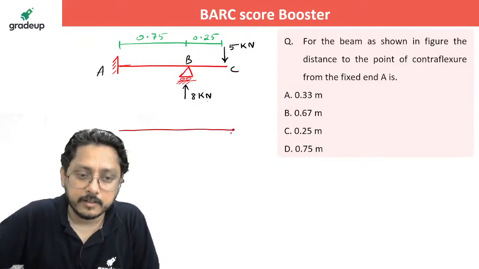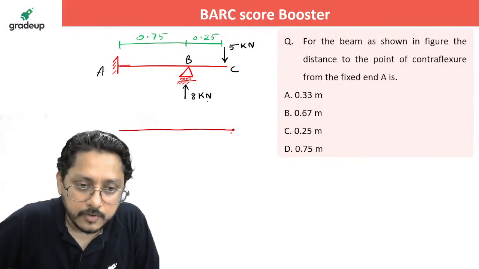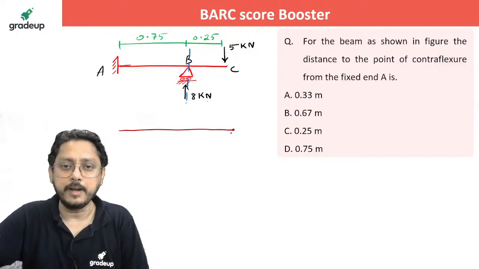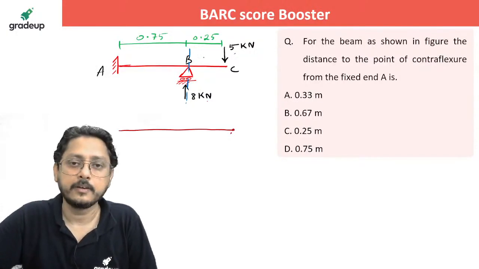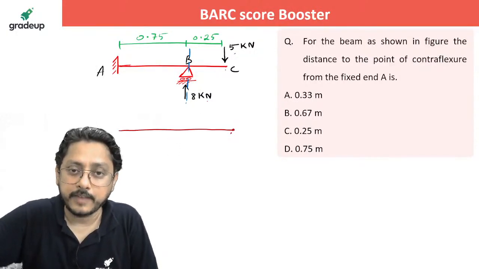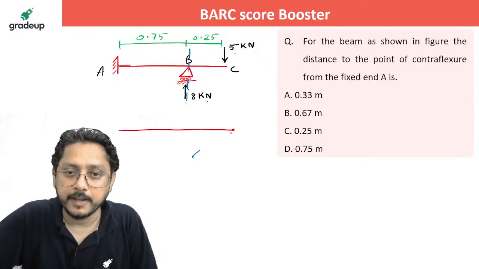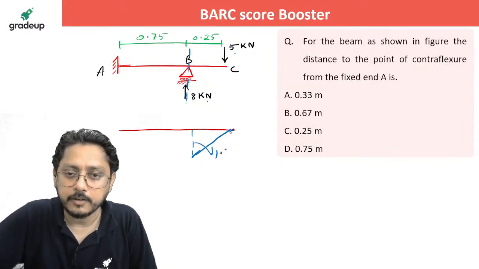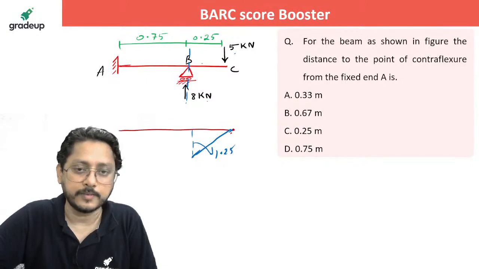I will change the color now. First of all, stand at this location and calculate the bending moment. That's 5 into 0.25, that is 1.25. That too is producing a hogging moment, so it will be negative from here to here. That is 1.25, 5 into 0.25.